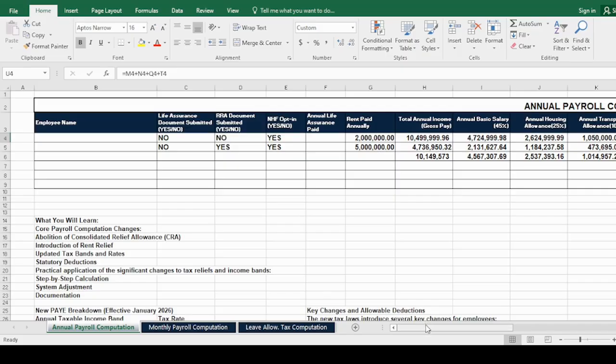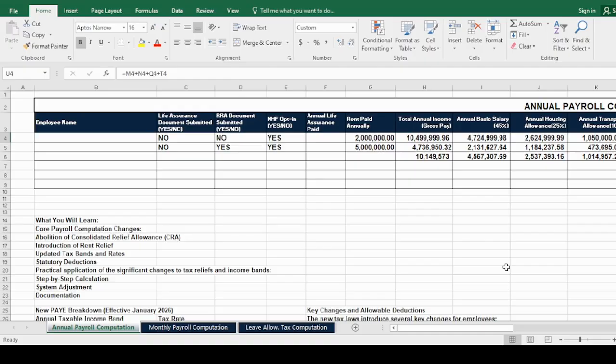Here we have the annual payroll computation. And the headings we'll be looking at, first here is employee name. Next is life assurance document submitted. So for the purpose of this computation table, the formula for the calculations requires that a yes or no response should be indicated under the life assurance document submitted. The same also goes for the rent relief allowance document, which should be indicated as submitted, yes or no.